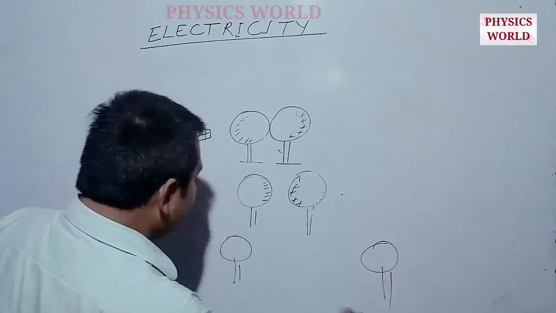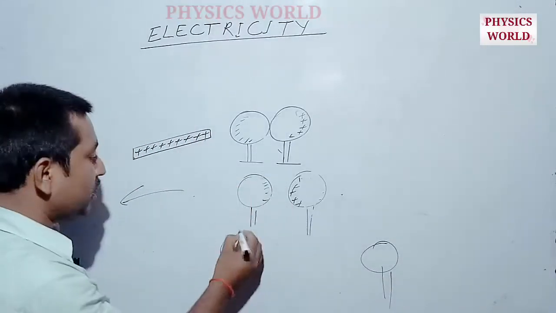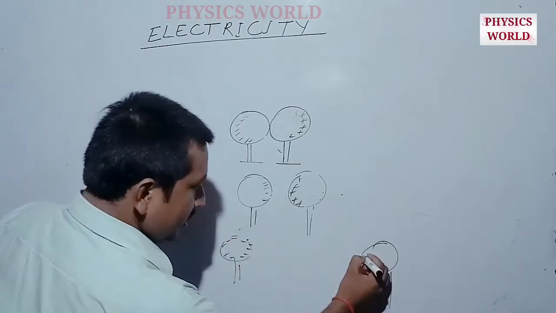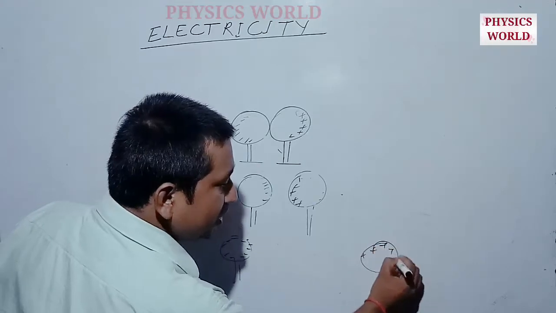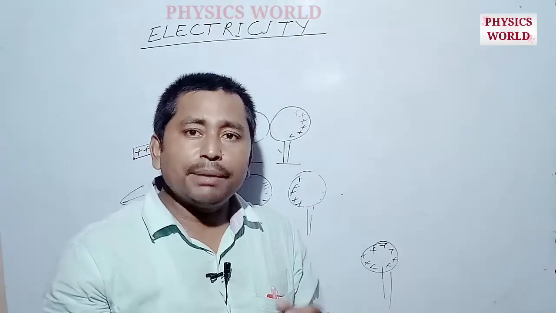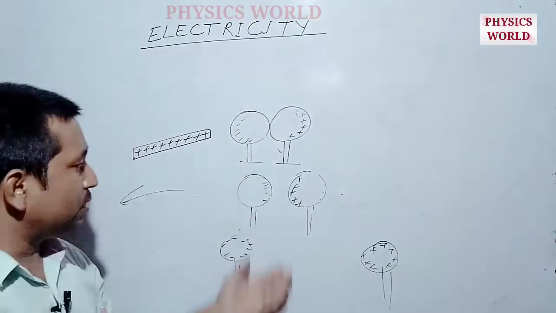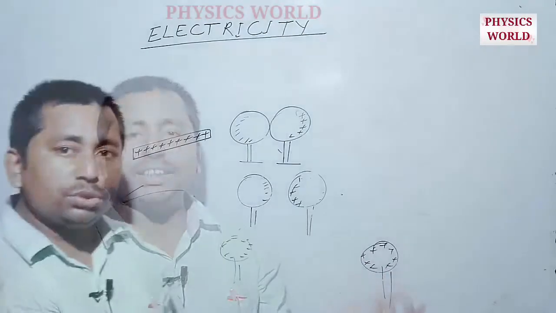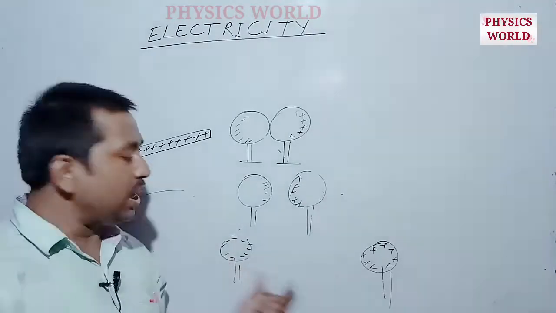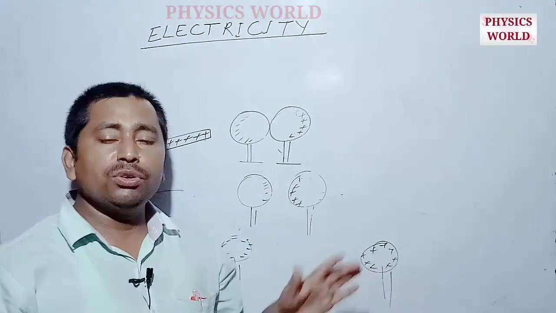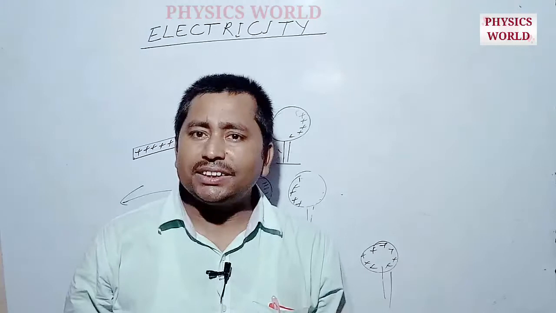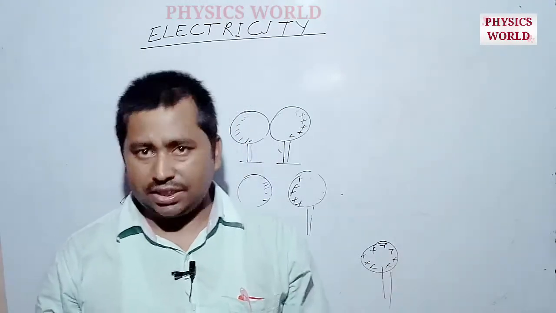We can see that this negative charge can spread throughout the spherical ball. So this becomes a negatively charged conductor and this becomes a positively charged conductor. So we can say that without providing any external charge, such balls become charged. The phenomenon by which we provide negative charge on this ball and positive charge on this ball is known as charging by induction. This is a simple method by which we can provide charge on conducting materials.